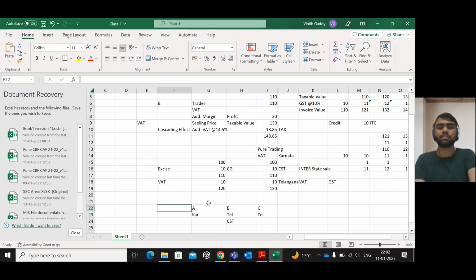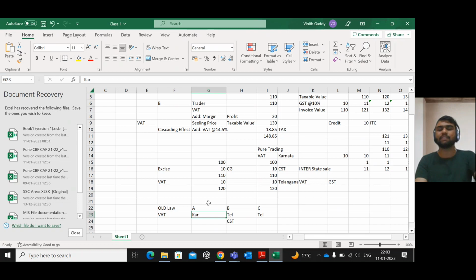I am explaining to you the old indirect tax law, that is VAT law, sales tax. A is registered in Karnataka, B is registered in Telangana, C is registered in Telangana. When A sells to B, A collects from B the CST component, that is central sales tax. As A is registered in Karnataka and B is registered in Telangana, CST will come. So A will collect CST from B. Now, the CST component which B has paid to A will not get credit to B.